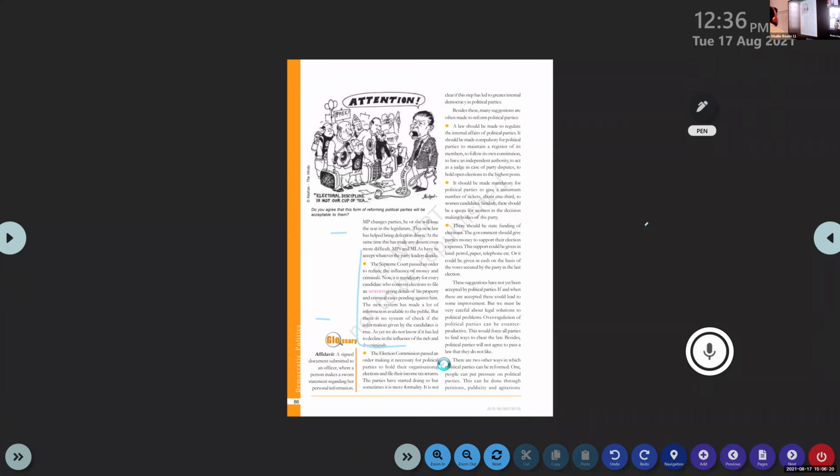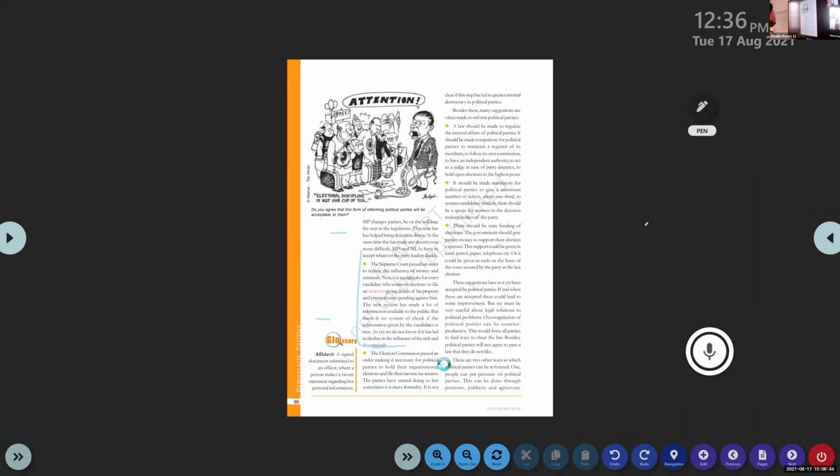The parties have started doing so, but sometimes it is a mere formality. Almost all the parties started doing that: maintaining the register for internal elections for the members, and at the same time paying income tax and filing income tax returns. But it is just for formality. There is no clear-cut information available on this.